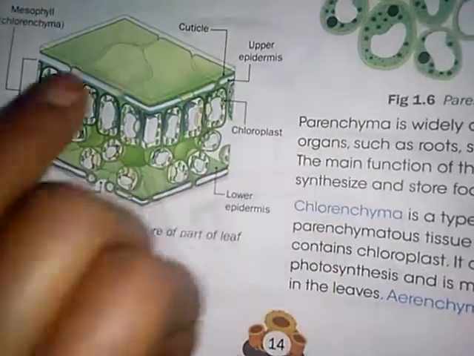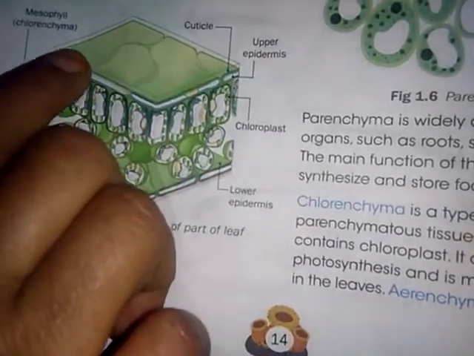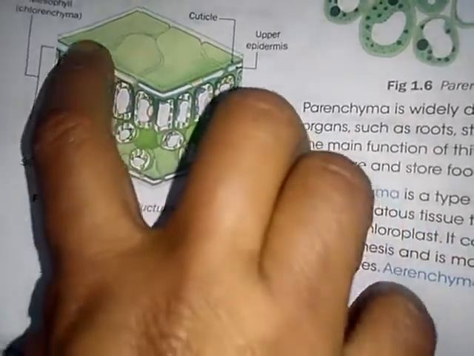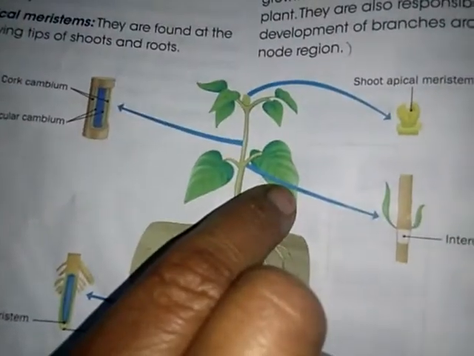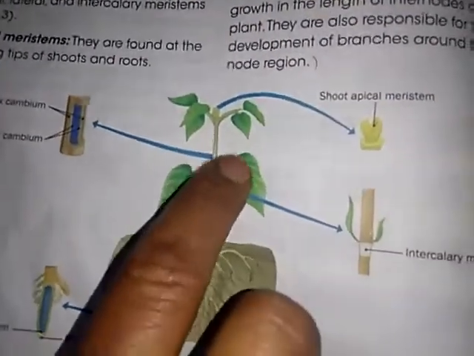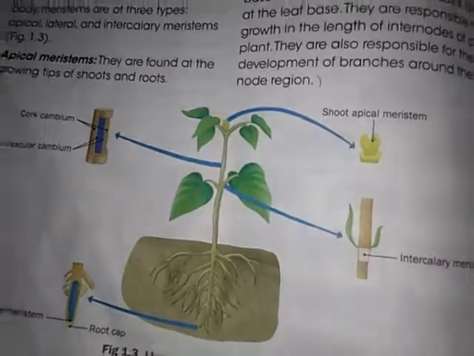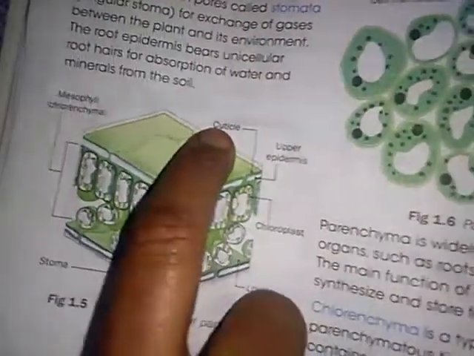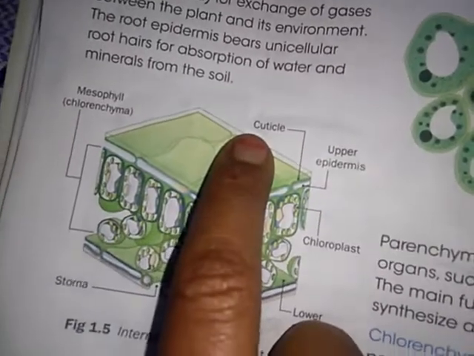What are the uses of this waxy coating? See, listen. The epidermis of leaves secretes the waxy coating. Where does it secrete this waxy coating? The leaves of the epidermis secrete it. The waxy coating is called the cuticle.